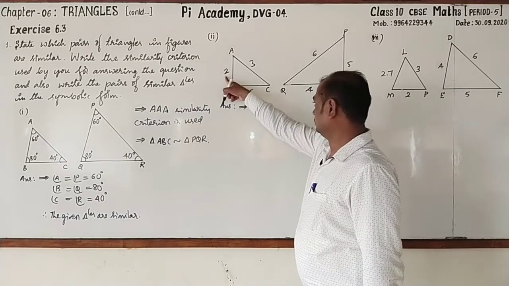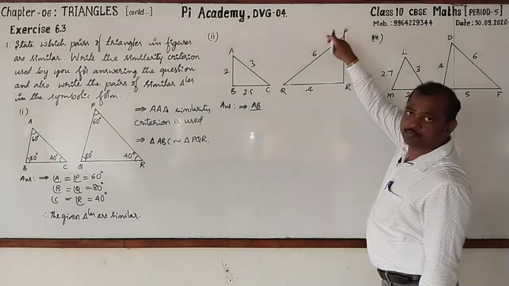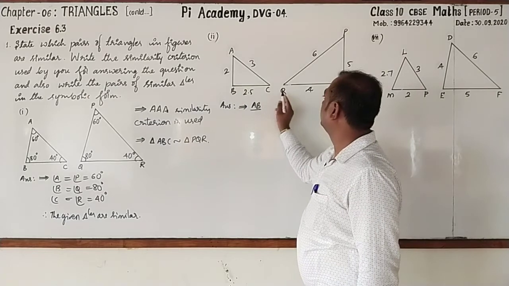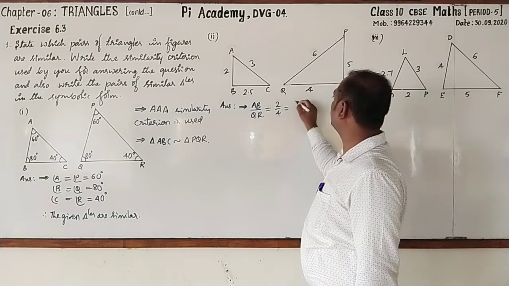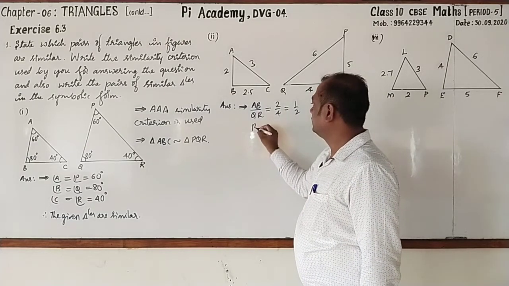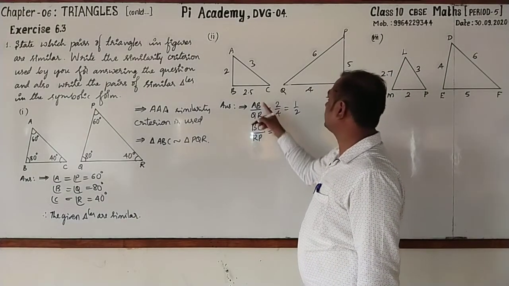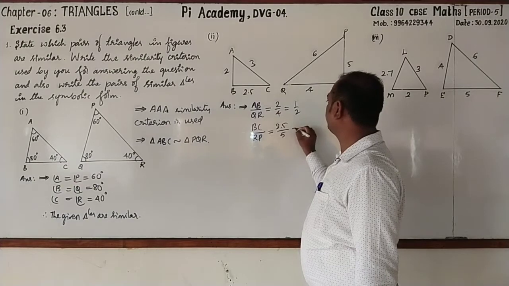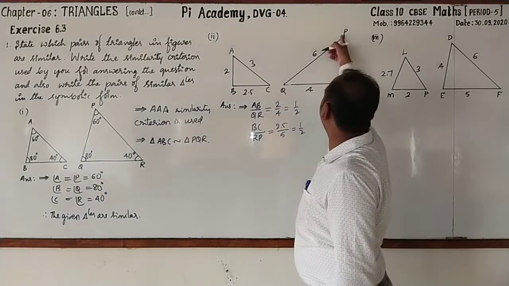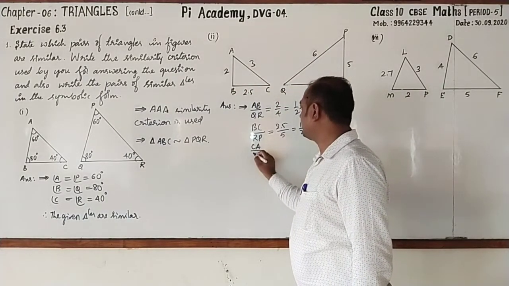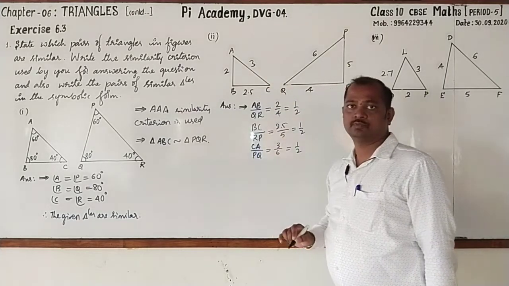AB by QR, taking in this order 2, 2.5, 4, 5 like this. AB by QR is equal to 2 by 4, which is equal to 1 by 2. Next, BC by RP. BC by RP is equal to 2.5 by 5, which is also 1 by 2. Next, CA by PQ. CA by PQ is equal to 3 by 6, which is equal to 1 by 2.